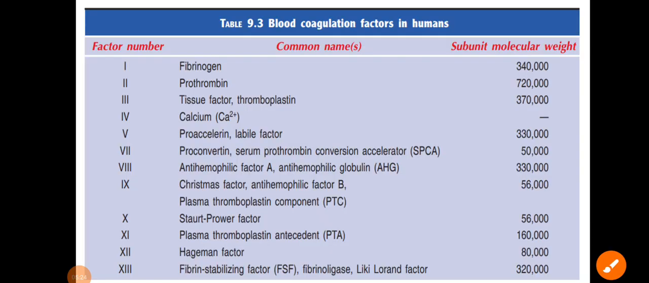Here are the different coagulation factors with their names and numbers. Please go through all the clotting factors and their names, because this is a very important topic, the blood. Definitely questions are asked on blood groups or clotting factors: which clotting factor has the highest molecular weight, which has the lowest molecular weight, what is the Hageman factor, what is the fibrin stabilizing factor. So please go through it, a very very important topic, the clotting factors.